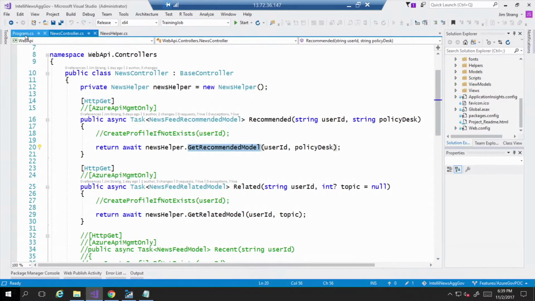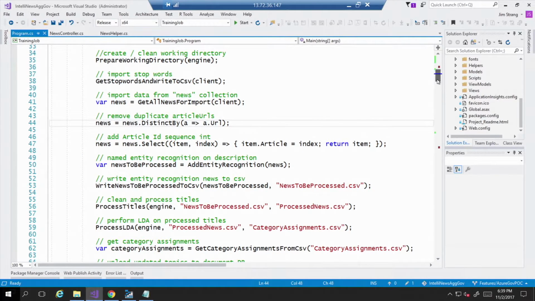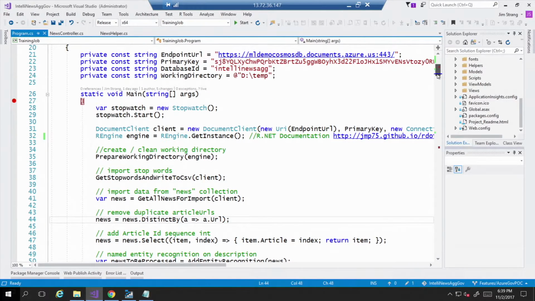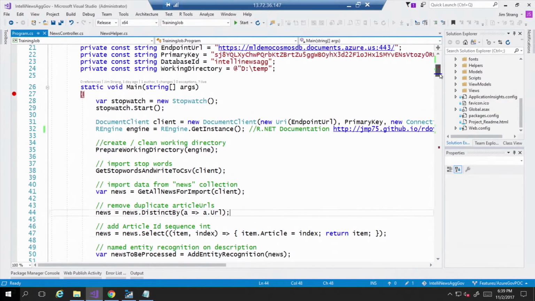Okay. Absolutely. This is the part that, Steve, I want to talk about for a moment. So remember we talked about how this machine learning server gives us the way to call the R package and the Python package.